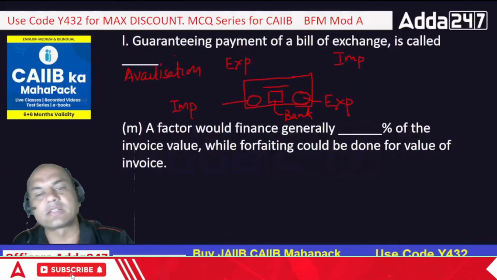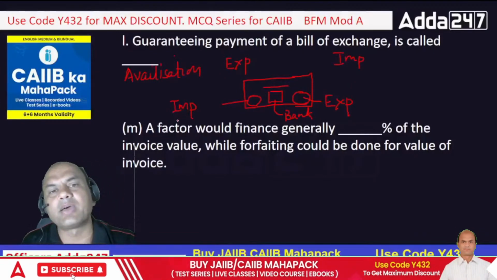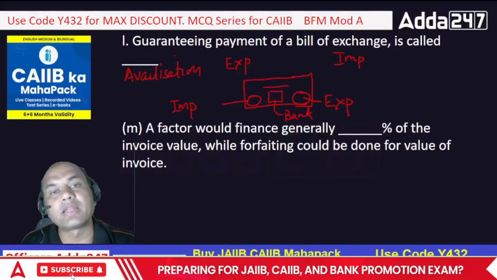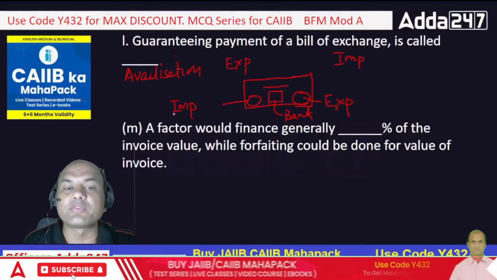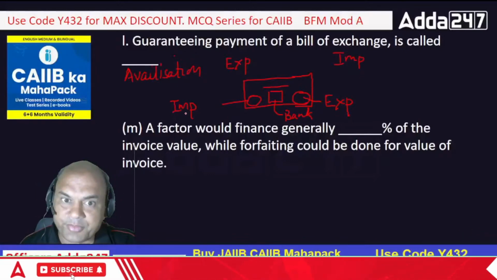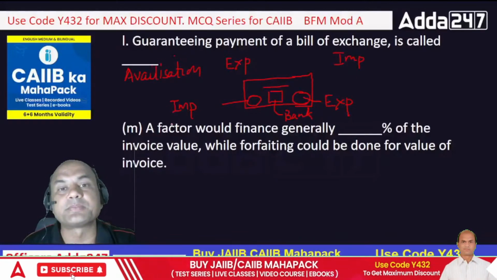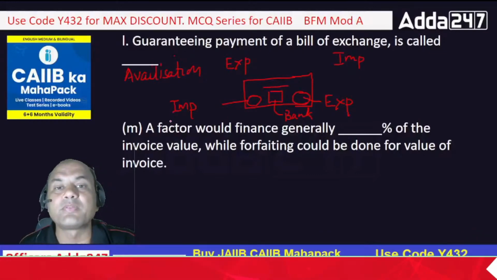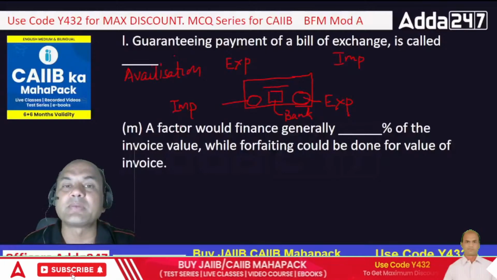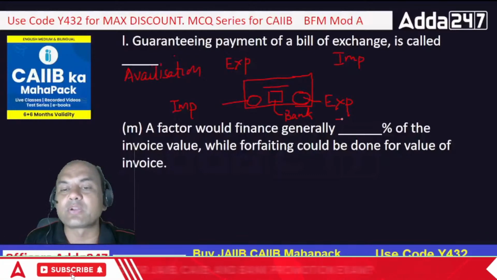So a factor will generally finance. Factor means what? It's a bank actually. But what happens is factoring can be done by anyone, not only banks. In fact, it can't be done by the bank. It can be done by separate companies. You might be seeing the factoring business going on in SBI also, Canara Bank also, PNB also. But if you see, the factoring is not done by these banks. They have separate subsidiaries. They call it SBI Factors, PNB Factors, Can Bank Factors. Okay, and these companies do the factoring. So factoring is generally done by private agencies. Okay, so a factor would generally finance 75 to 80%.